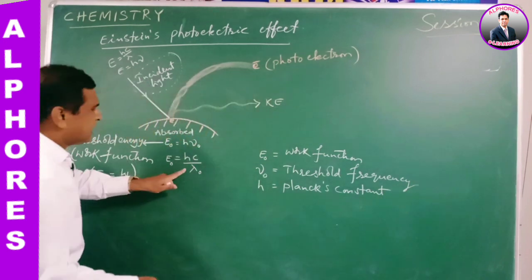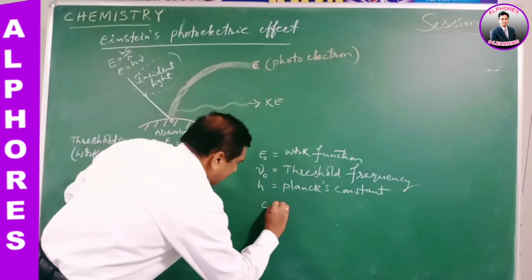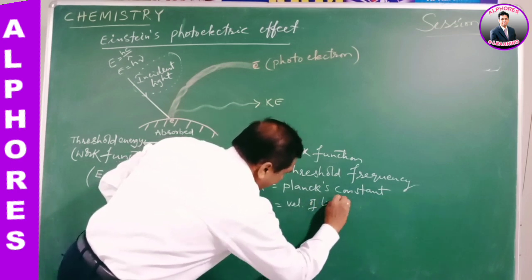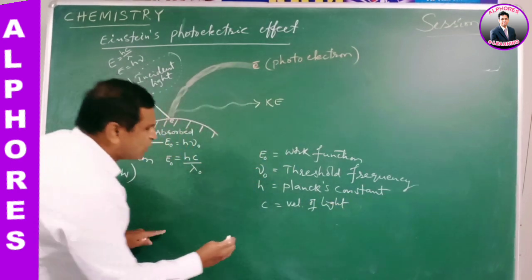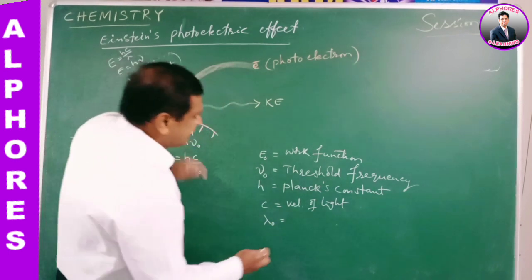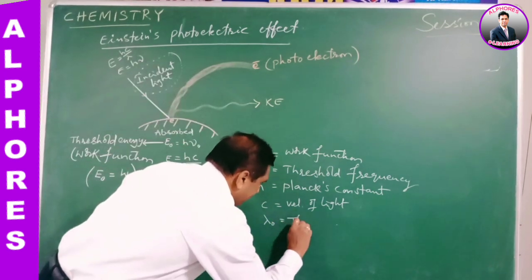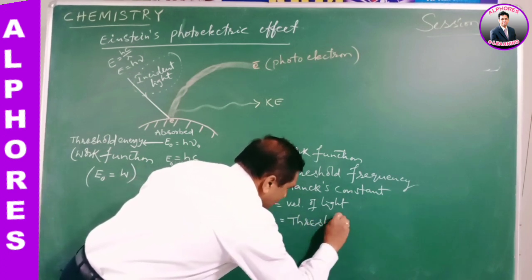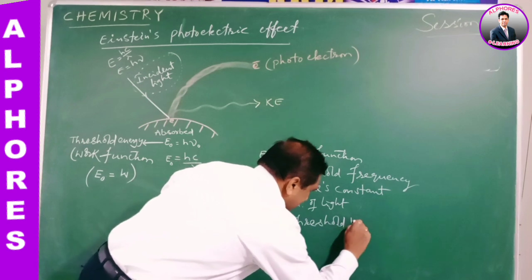And whereas c is the velocity of light. And whereas lambda naught is threshold wavelength.